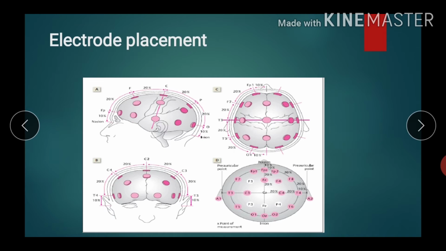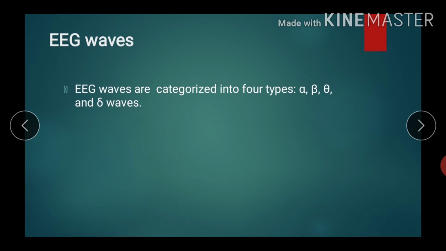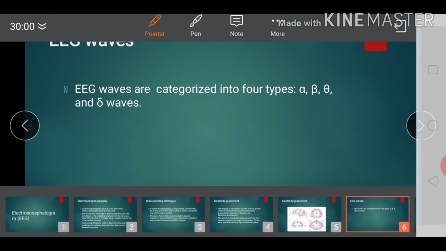Now what will we get in EEG? How can we diagnose whether the EEG is normal or abnormal? What we get in EEG is 4 waves, just as we get waves in ECG. In EEG we get these 4 waves: alpha, beta, theta and delta.